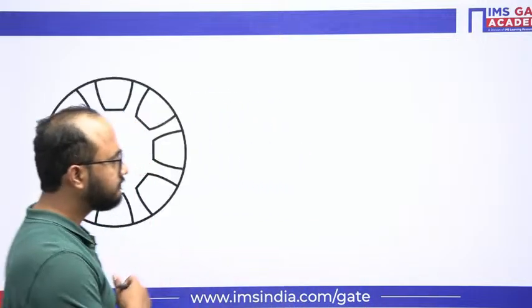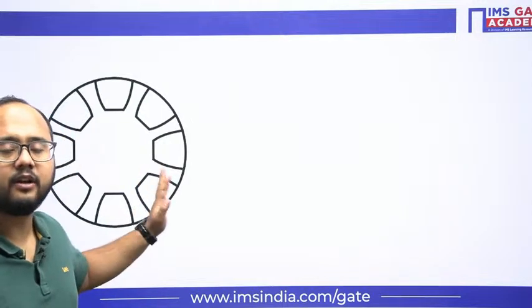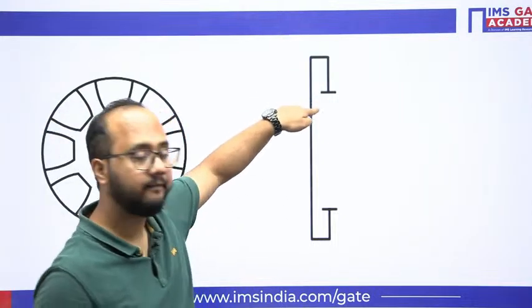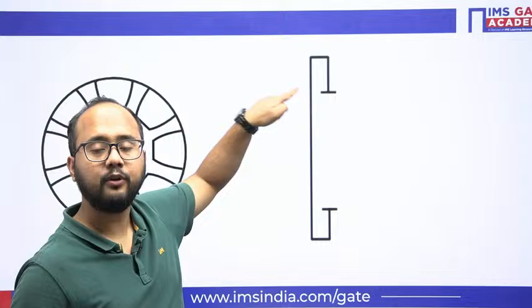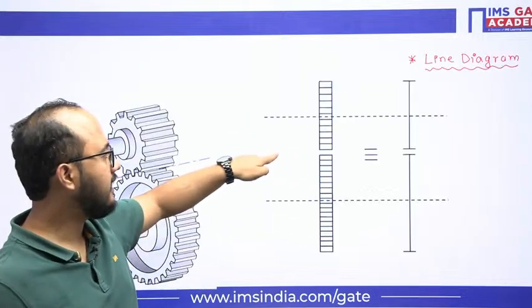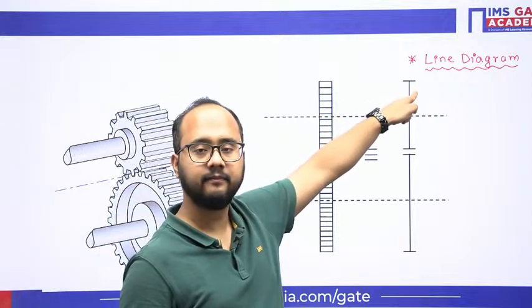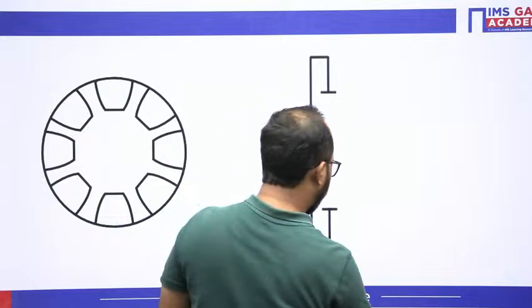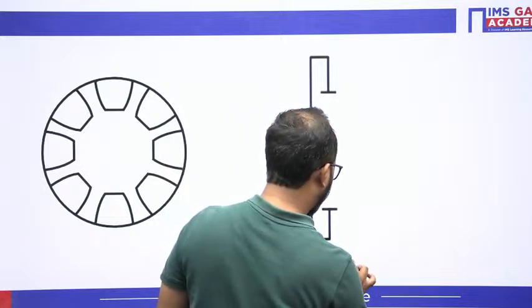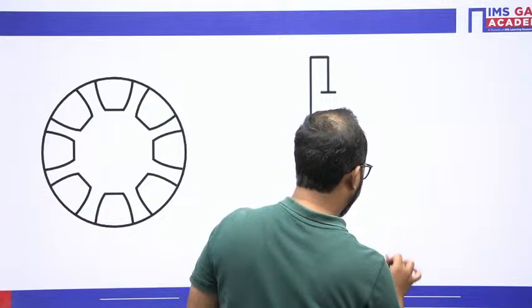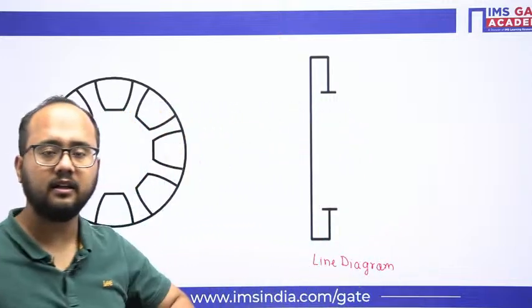See, this is the internal gear. For internal gear, how will we draw the line diagram? See, the teeth will be cut inside. This is the representation of internal gear in terms of line diagram. External gear you will see like this, internal gear like this. So this is the line diagram for the internal gear.